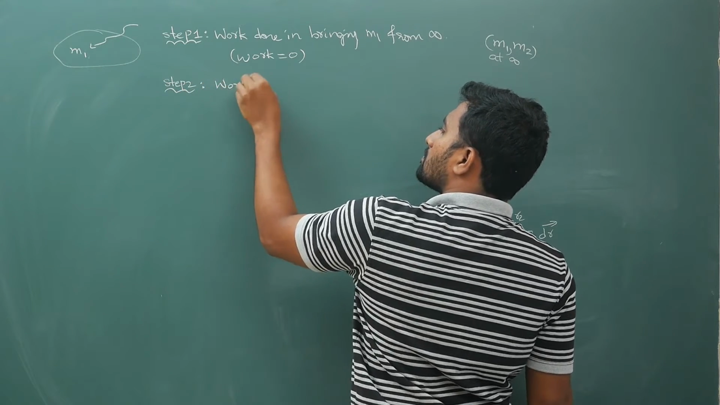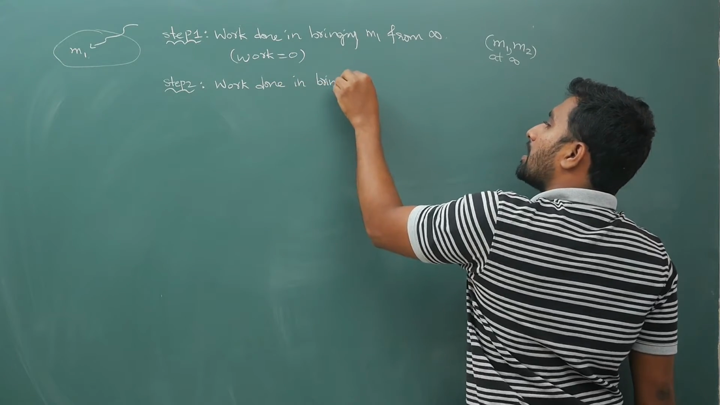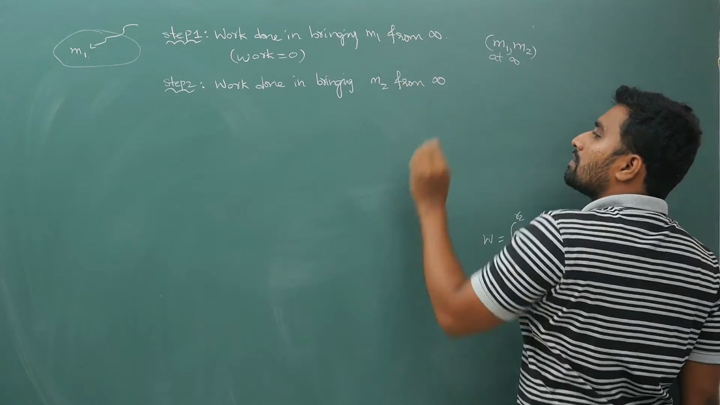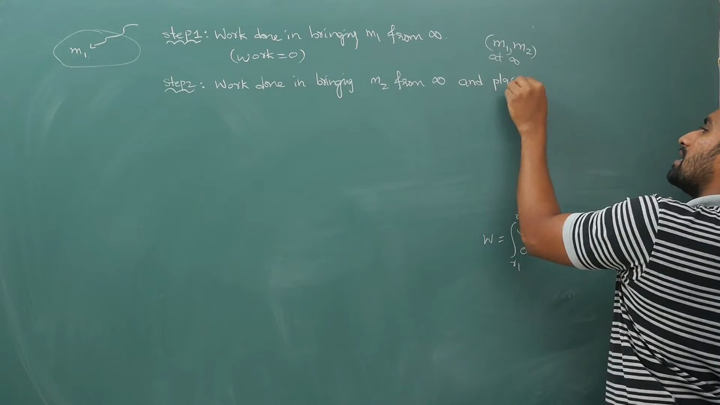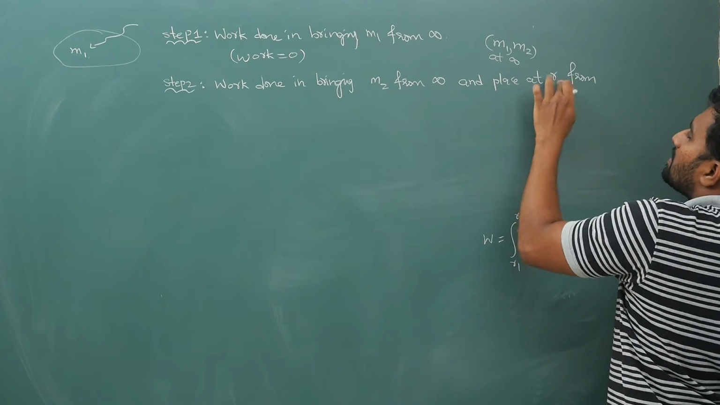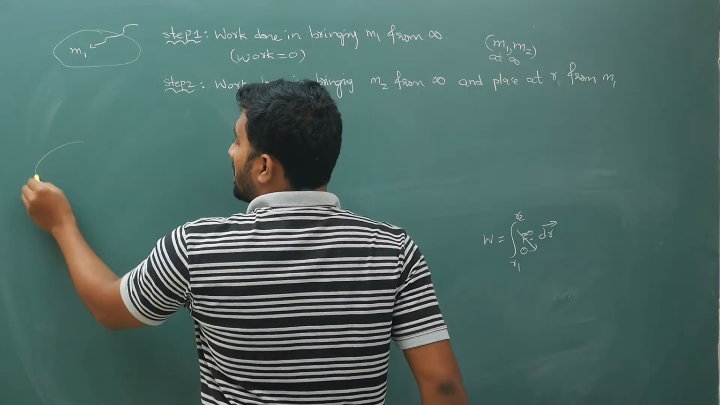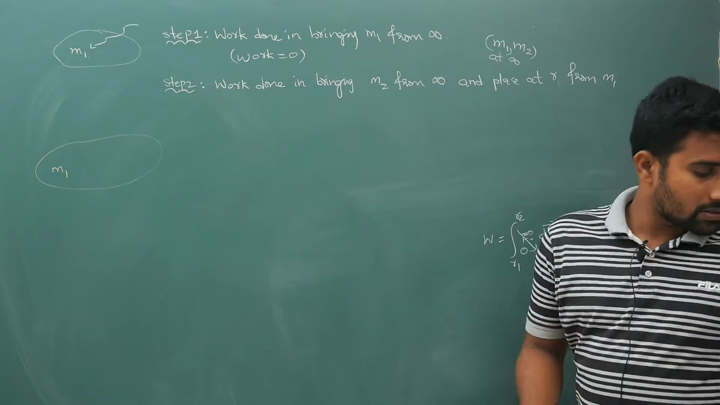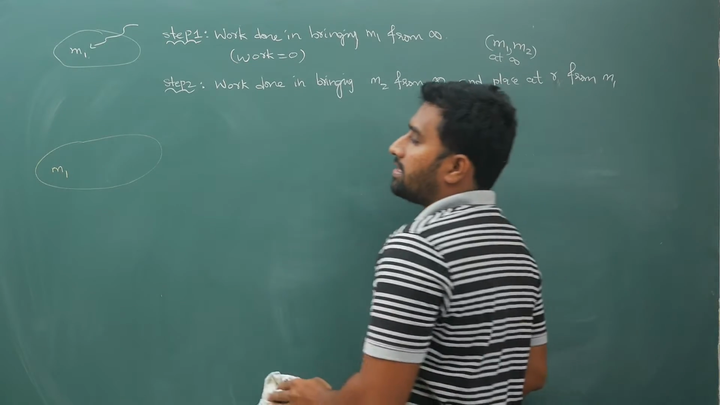Work done in bringing m2 from infinity and placing it at a distance r from m1. So now the system already contains m1. So I will erase this part. The system already contains m1.